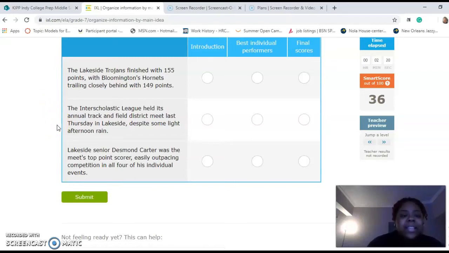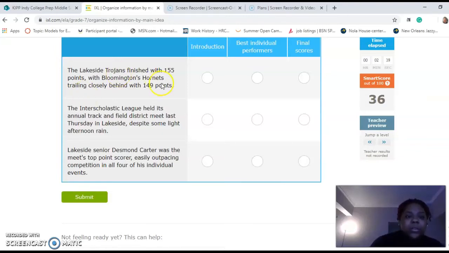The Interscholastic League held its annual track and field district meet last Thursday in Lakeside despite some light afternoon rain. Lakeside senior Desmond Carter was the meet's top point scorer, easily outpacing competition in all 4 of his individual events.